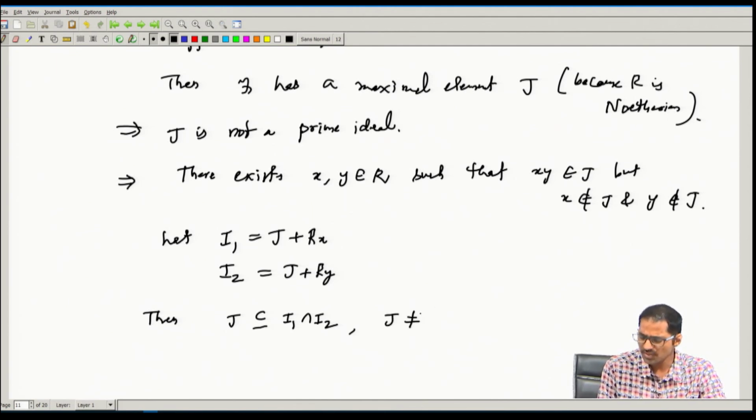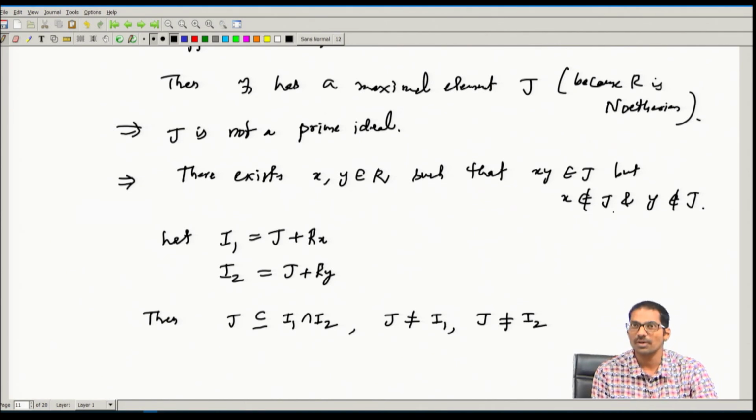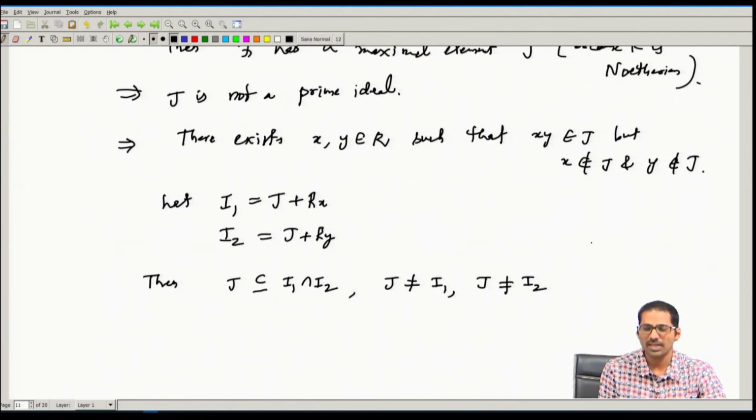And this J is not equal to I_1 and J is also not equal to I_2. Why? Because x does not belong to J. Therefore, by maximality of J, J cannot be equal to I_1, J cannot be equal to I_2, but J is contained in the intersection.